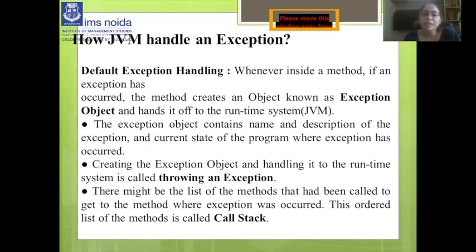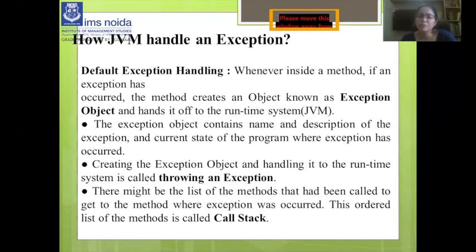Whenever inside a method an exception occurs, the method creates an object known as the exception object, right? And it hands it to the handler, the JVM, meaning now the JVM will handle it. The exception object contains the name and description of the exception. What will the exception object do?